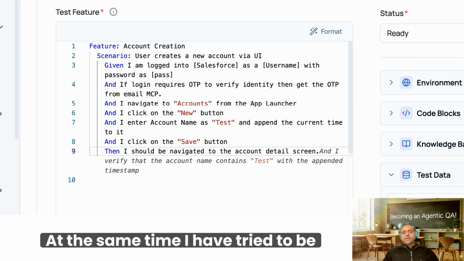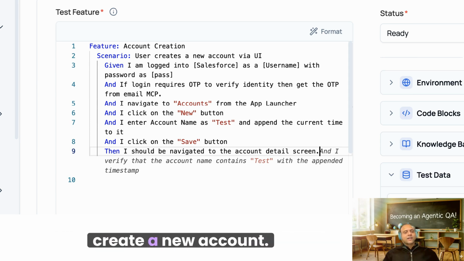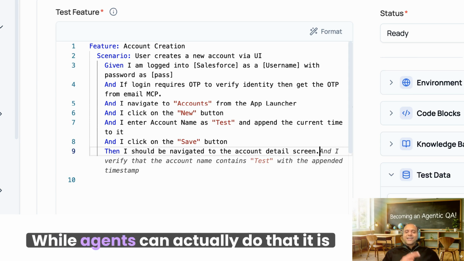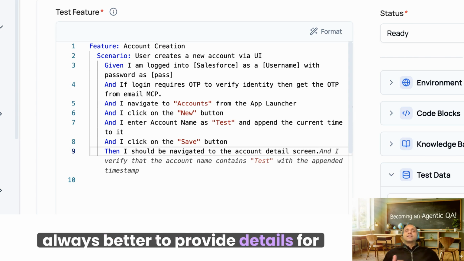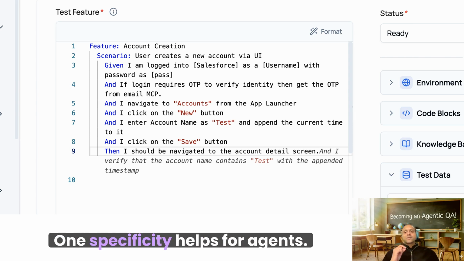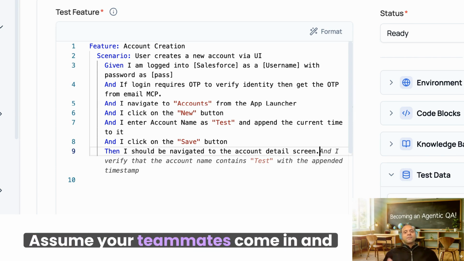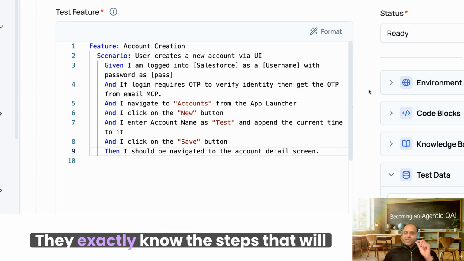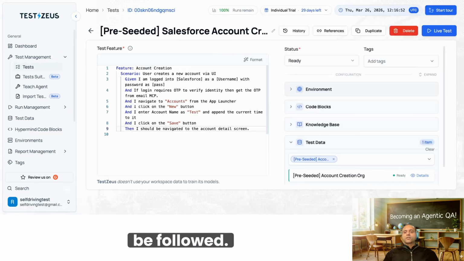But at the same time, I have tried to be explicit when writing this test case. It doesn't say just go to Salesforce and create a new account. While agents can actually do that, it is always better to provide details for two reasons. One, specificity helps for agents. Second, it also helps for humans. Assume your teammates come in and they need to write, edit, or run this test case. They exactly know the steps that will be followed.